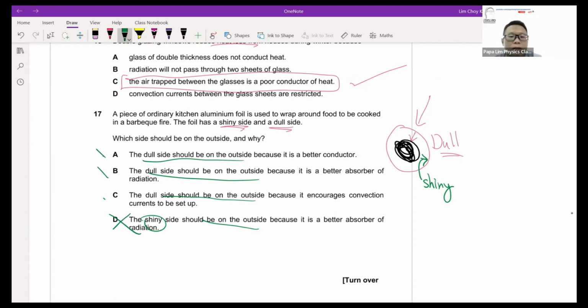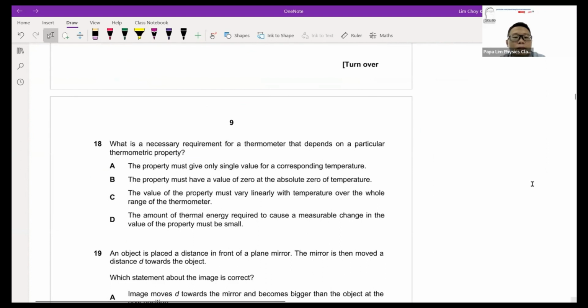Same thing. If I have to be outside, like I mentioned, we're looking at the down surface because it is an absorber. So automatically the answer here for 17 will be B. Better absorbers. Color refers to radiation. Now for 18, thermometer.